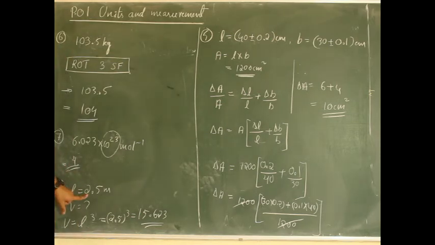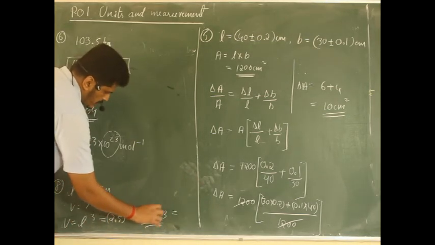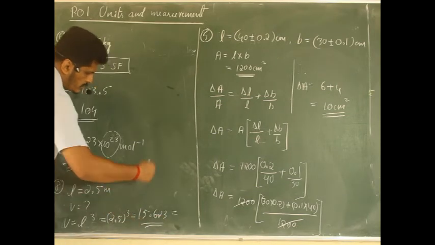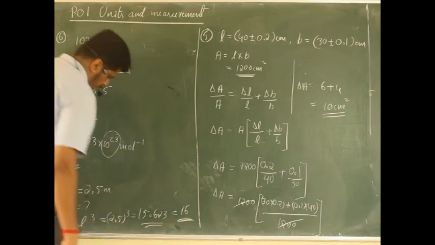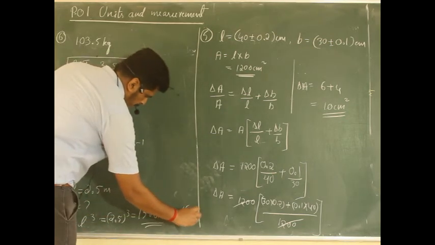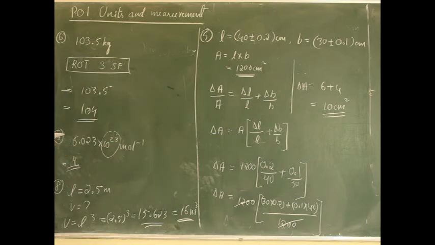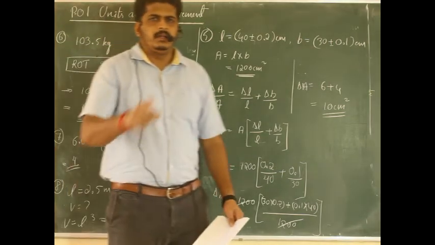Look here. In case of multiplication, the answer should contain the least number of significant figures. You can see there 2.5. How many significant figures? 2 significant figures are there. So the answer should contain only 2 significant figures. But here there are 1, 2, 3, 4, 5. So how to write? While writing this, you can see the next digits are 0.623, so we can round it off to 16. So this is 16 meter cube, and the option is option number 2. Let me go for the next one.